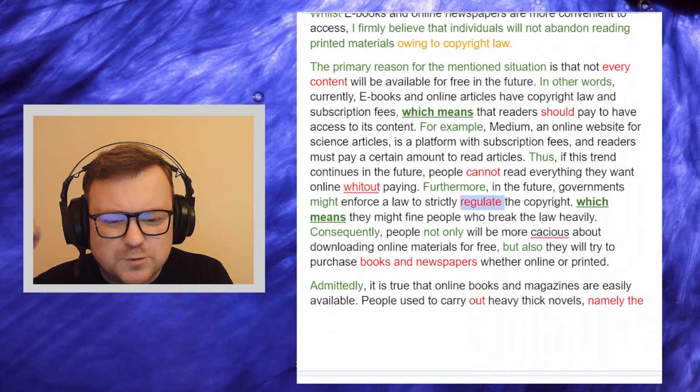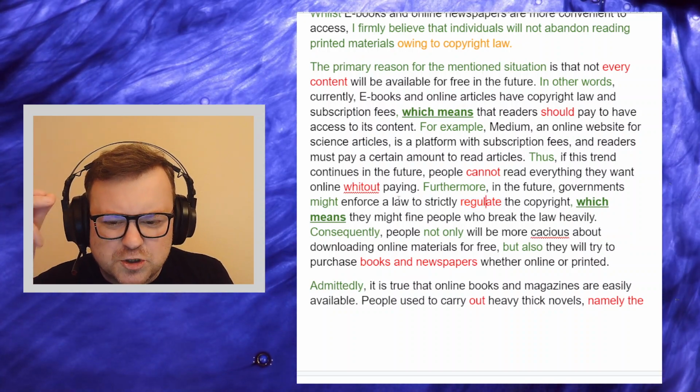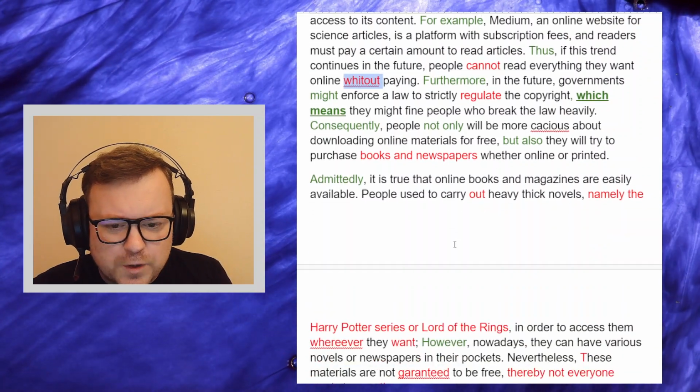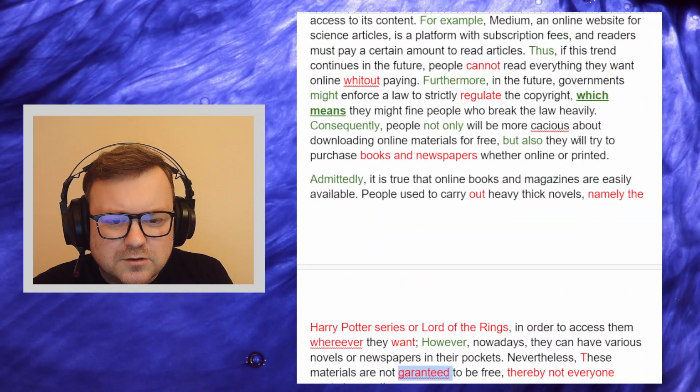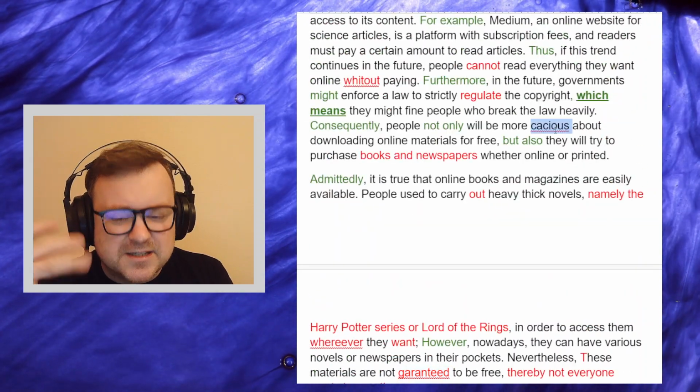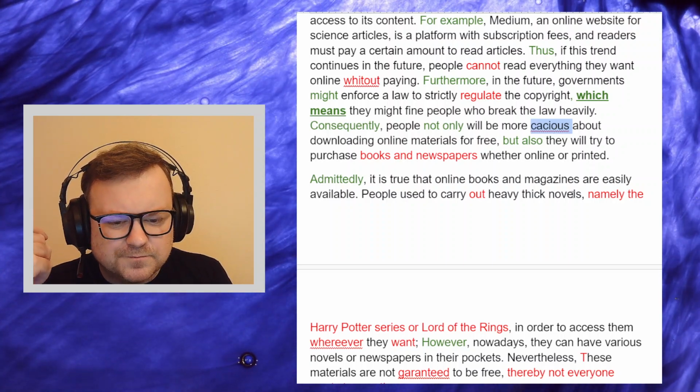We get "regulate", which is the wrong word because we want "enforce" here. So that's a bit strange. We get a couple of spelling mistakes. "Without", "guaranteed", "cautious". So for me, that's enough immediately to say probably not the 9.